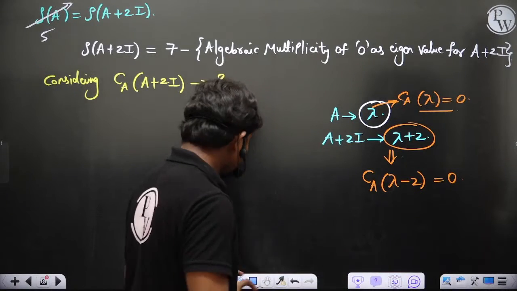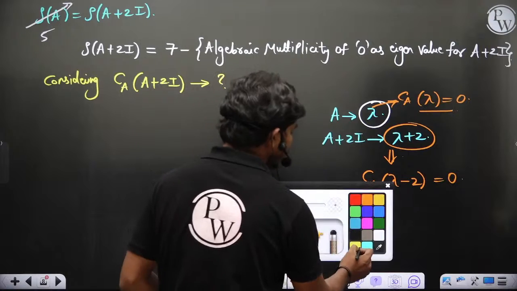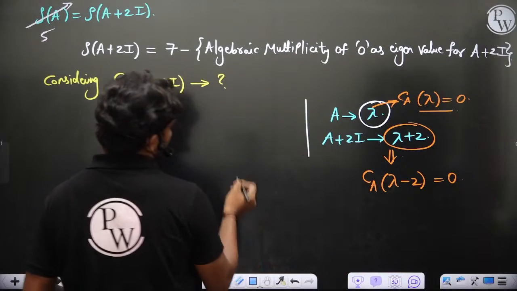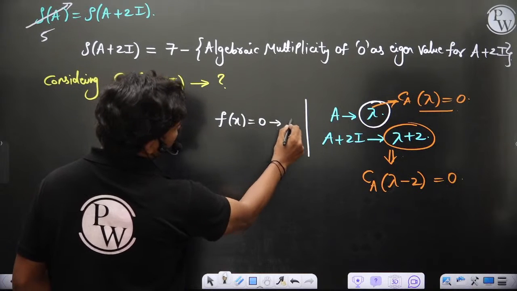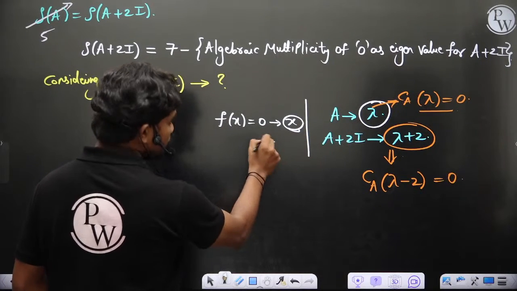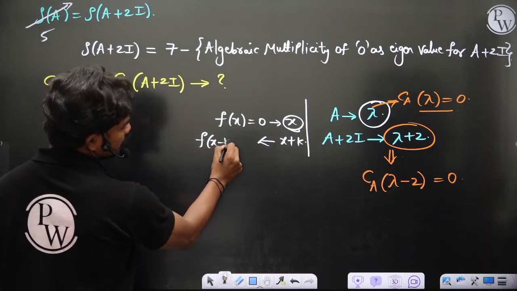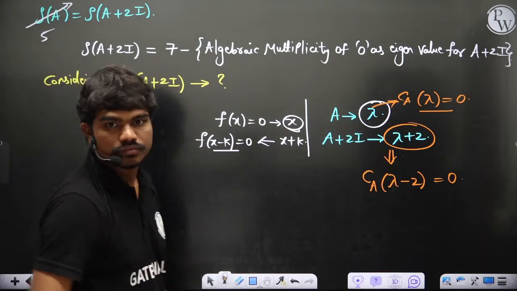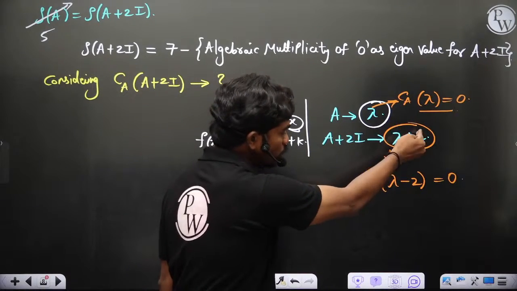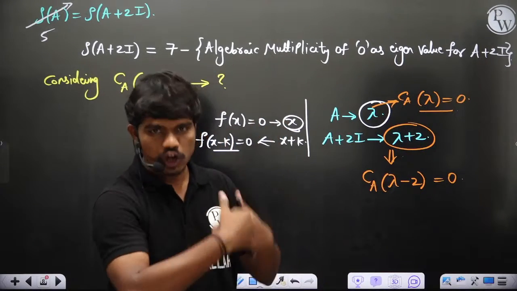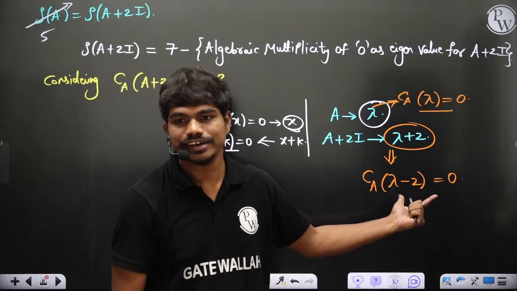See, if you have an equation f of x is equal to 0, you got the value of root as x. Now if you want an equation whose root is x plus k, you have to solve the equation f of x minus k is equal to 0. Correct? Same thing. The eigenvalues got increased by 2, so the corresponding characteristic polynomial would be CA of lambda minus 2 equal to 0. Is this clear to all of you?